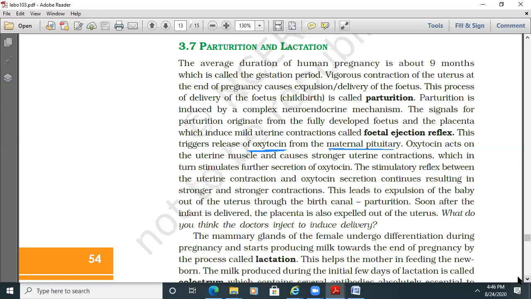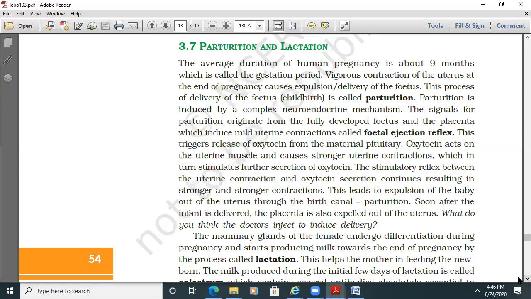Oxytocin acts on uterine muscles and causes stronger uterine contractions. This leads to the expulsion of the baby out of the uterus through the birth canal, parturition. Soon after the infant is delivered, the placenta is also expelled out of the uterus. What do you think the doctors inject to induce the delivery?